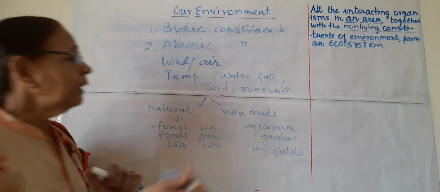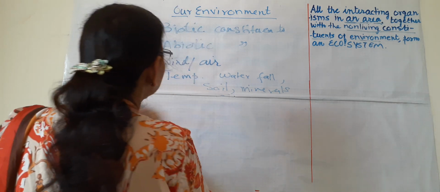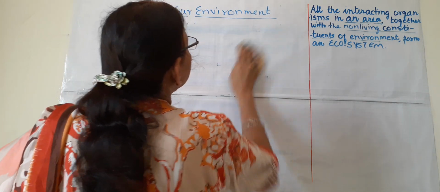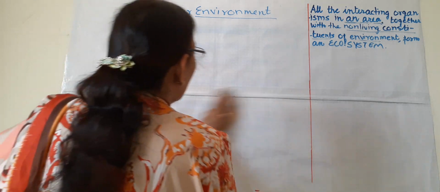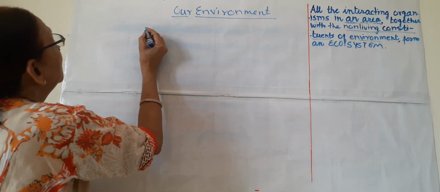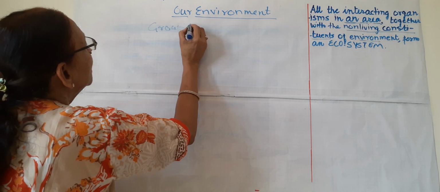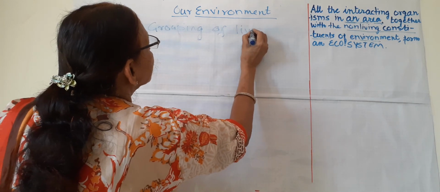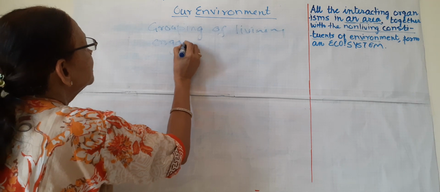Now coming to the third point. What is the third point? The third point is the grouping of living organisms.